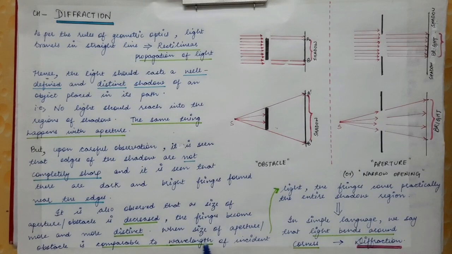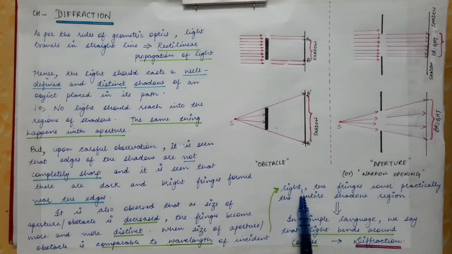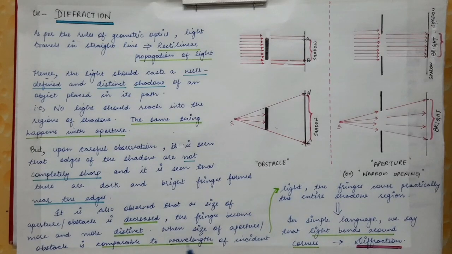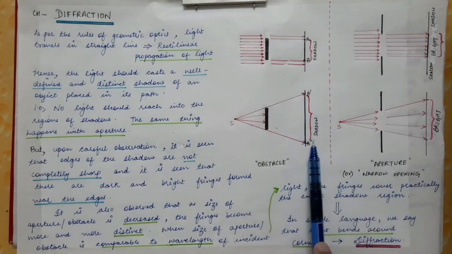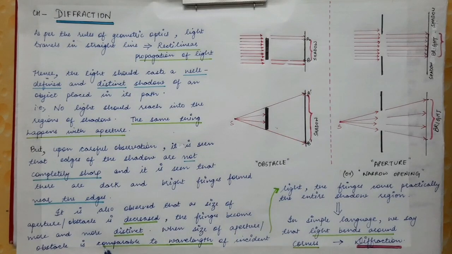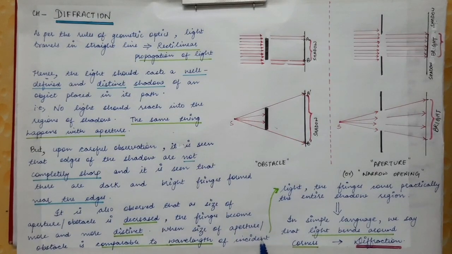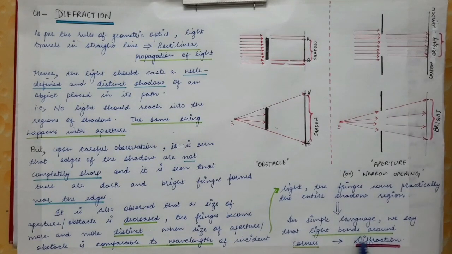And it is seen that when the size of the aperture or obstacle is comparable, almost equal, to the wavelength of the incident light, the fringes cover practically the entire shadow region. So this whole shadow region is entirely covered with dark and bright fringes. Or you can say, in simple language, that light bends around the corners.